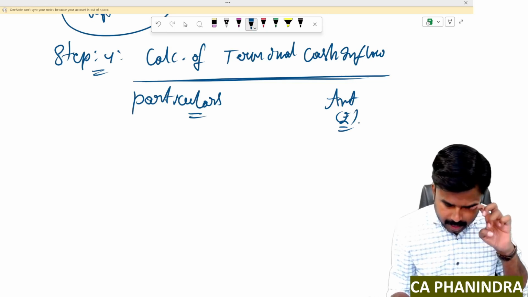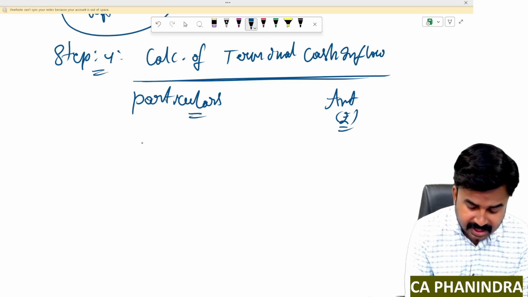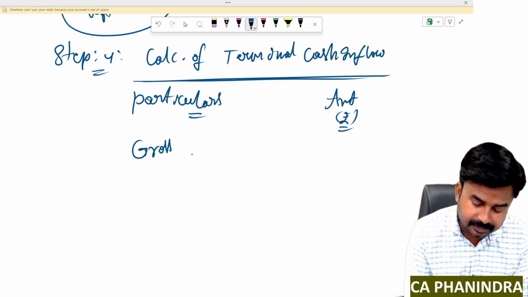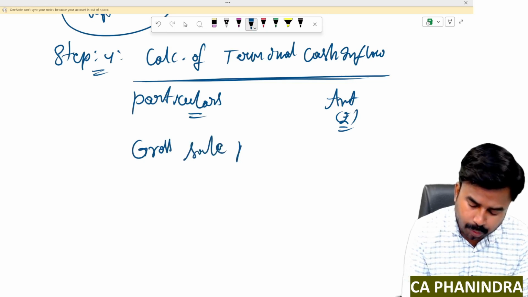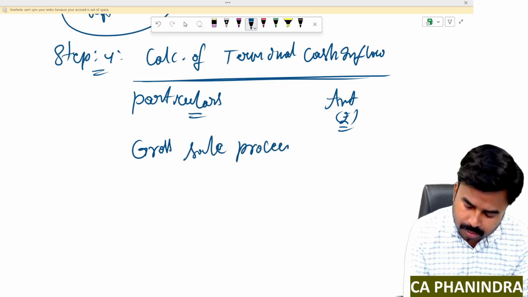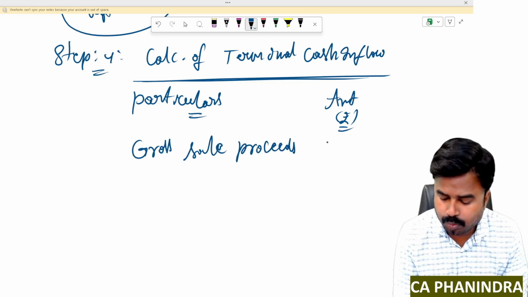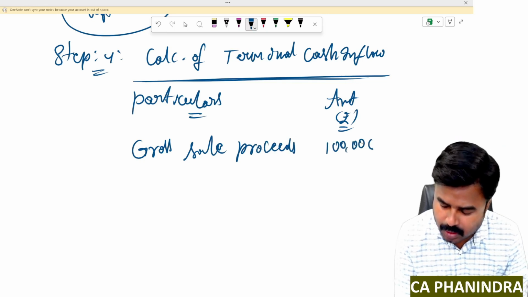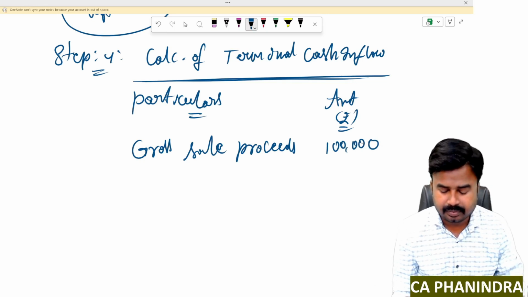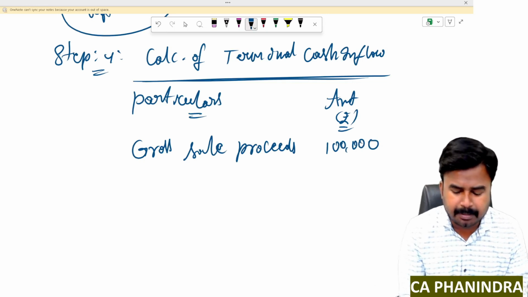Let's say for example, I am selling my fixed asset at a sale value of 1 lakh rupees. This is my gross sale proceeds.